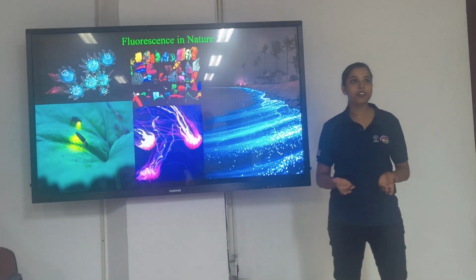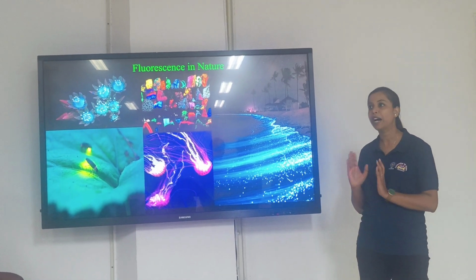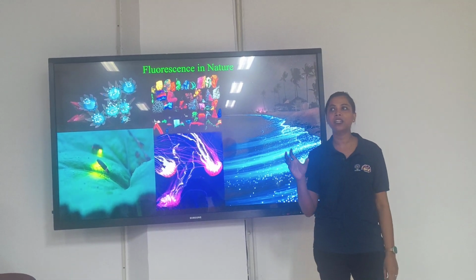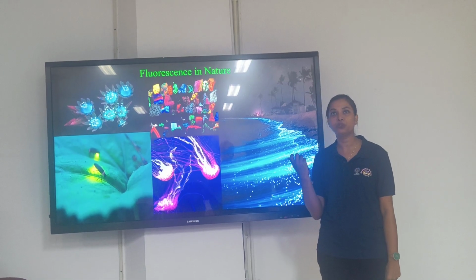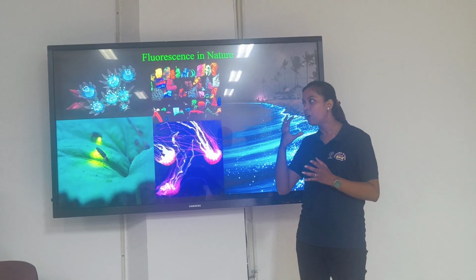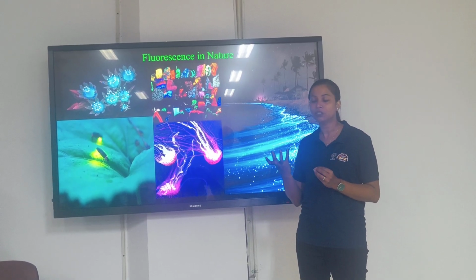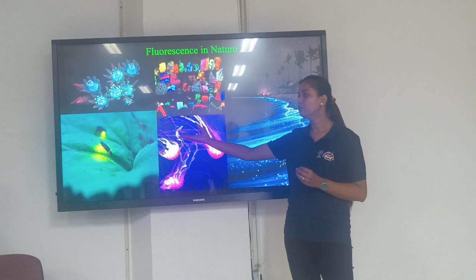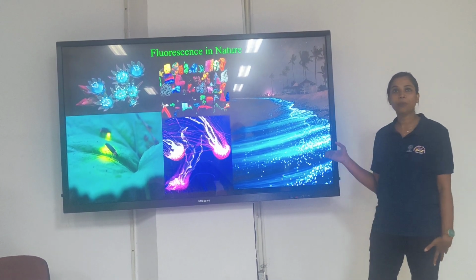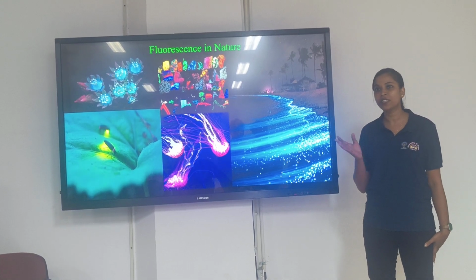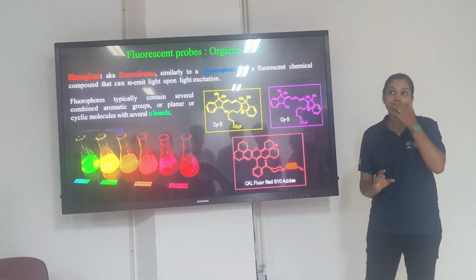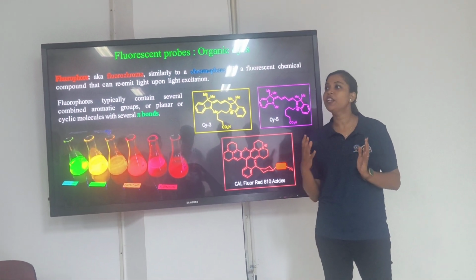And in nature, as we all know, we see various bioluminescence or fluorescence processes. A simple example is fireflies. Everyone knows fireflies. Yes. That is an example of bioluminescence, where a molecule is getting oxidized and it forms a fluorescence color. It's observed in fireflies. You must have also seen it at the seashore, with so many reels these days on Instagram. Now, that is the fluorescence observed in nature, right?